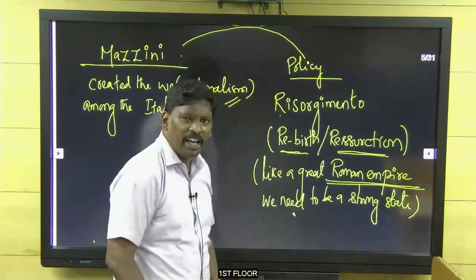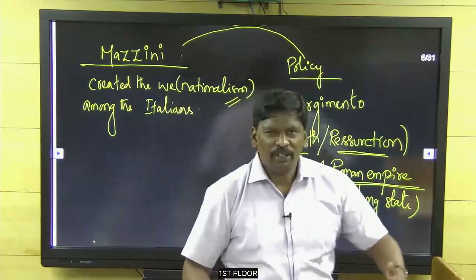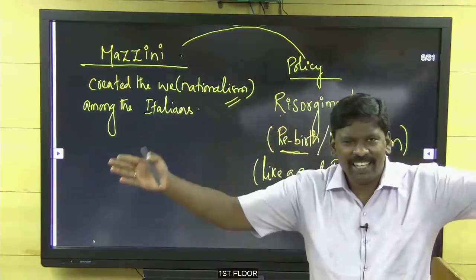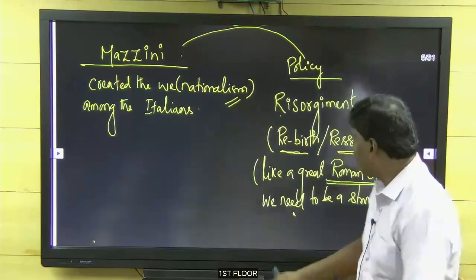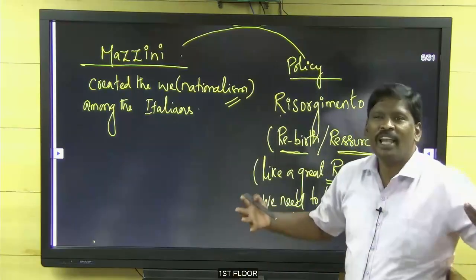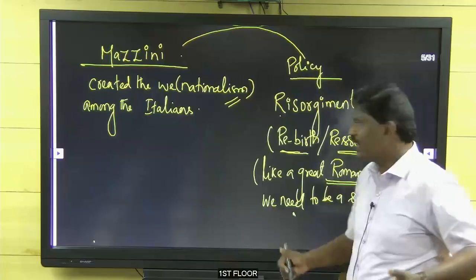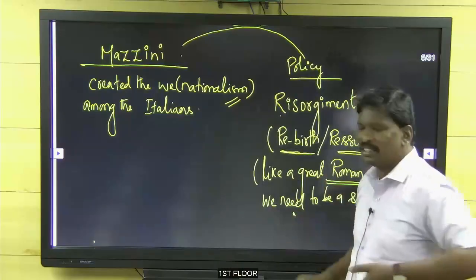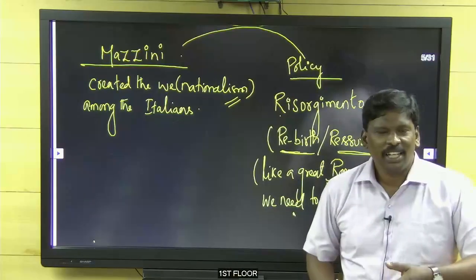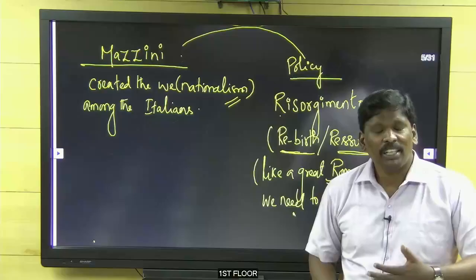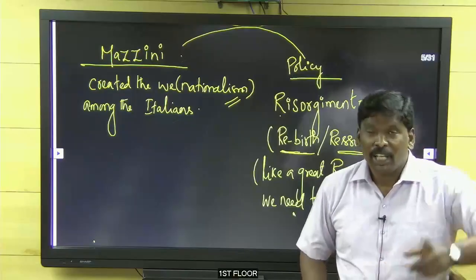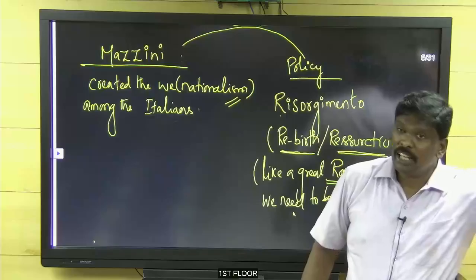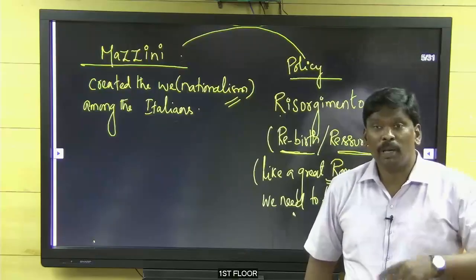Like the Roman Empire, we need to have a strong Italian state. That is, we need to be like that. That is what rebirth means. Risorgimento means what? In the 4th century AD, we had a very great Roman Empire.